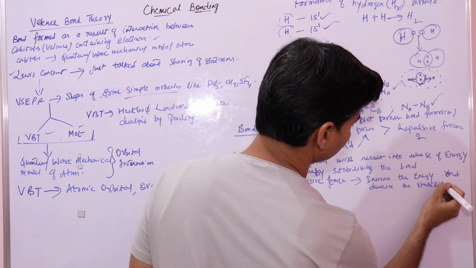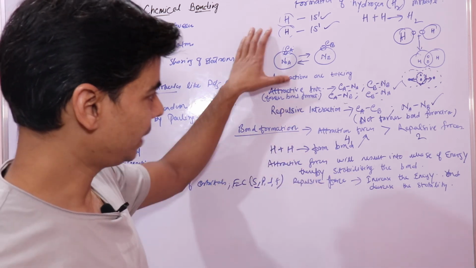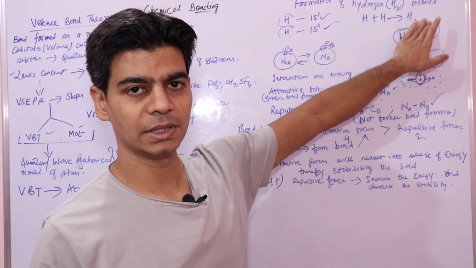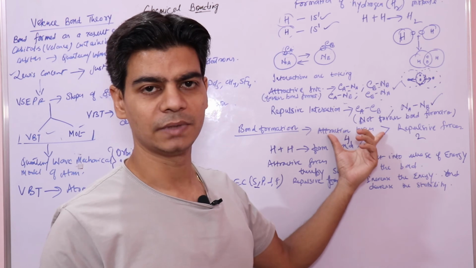That is why it will not favor the bond formation. So why does bond formation take place between two hydrogen atoms? One reason is attractive interaction exceeds the repulsive interactions.